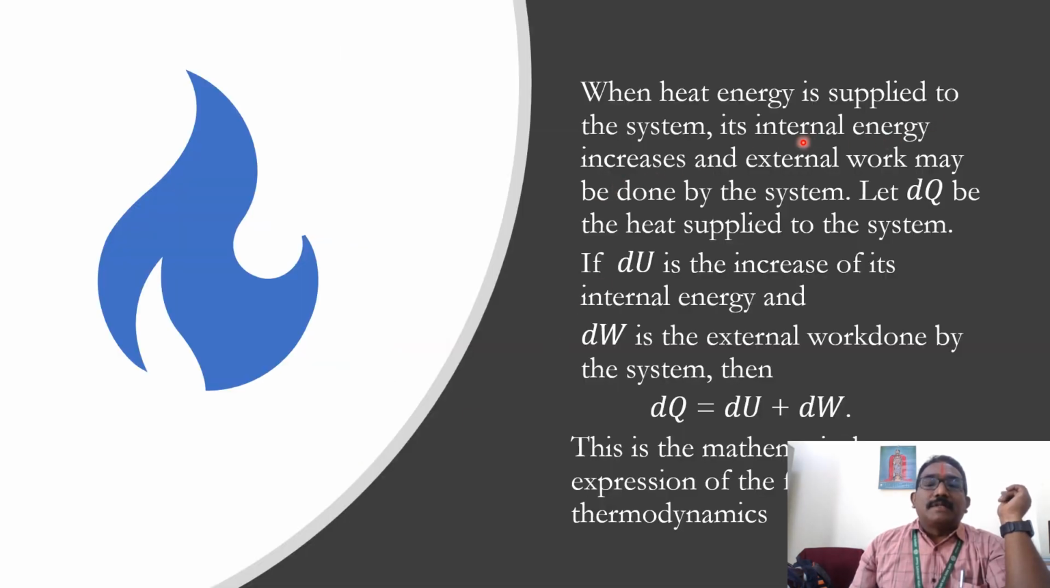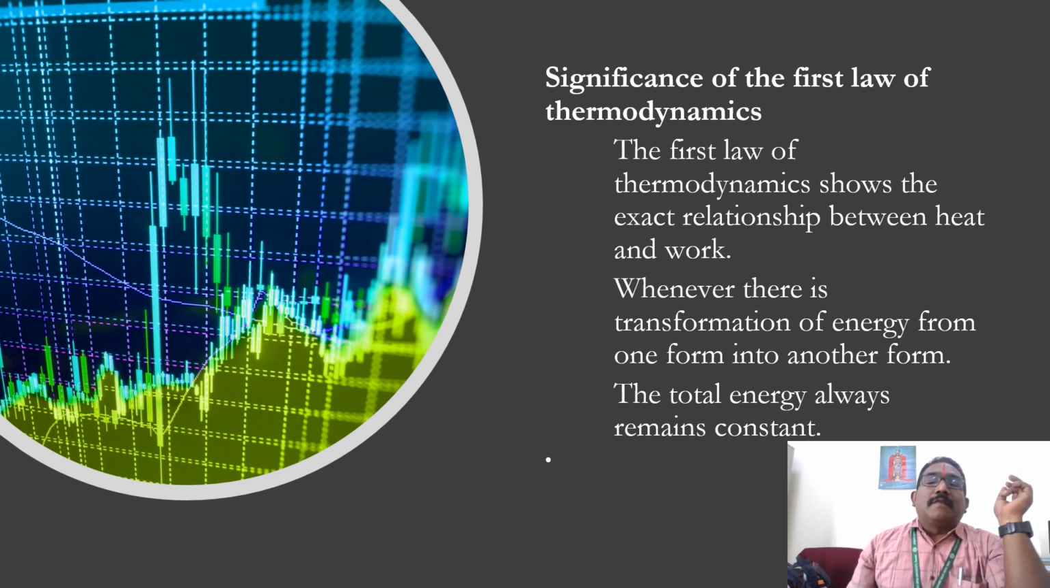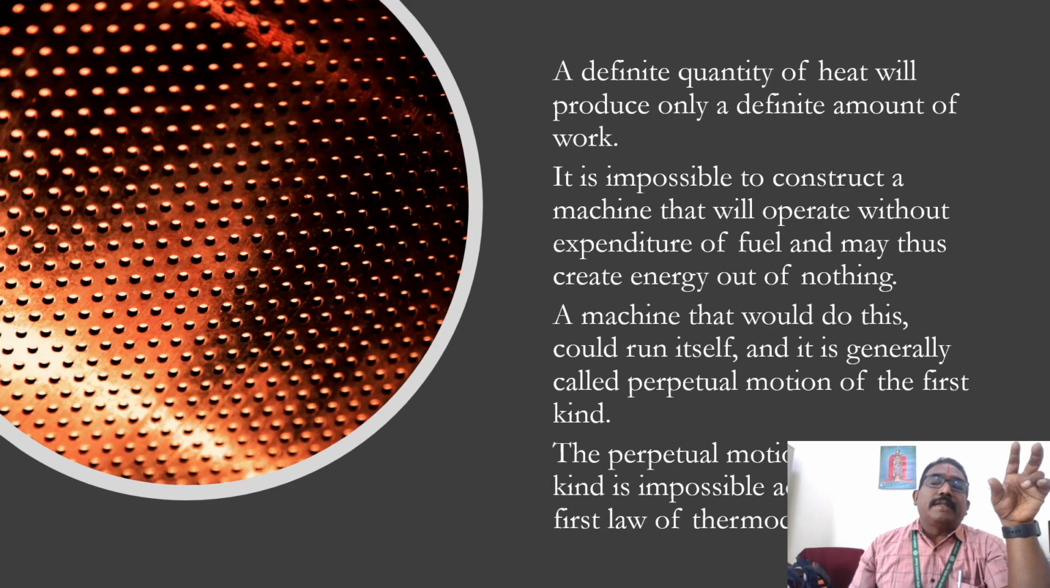When heat energy is supplied to the system, we express it mathematically as dQ equals dU plus dW. It is the mathematical expression for the first law of thermodynamics. The quantity of heat supplied to the system is equal to the change in internal energy and the work done by the system. The significance of the first law of thermodynamics is that it shows the exact relationship between heat and work. Whenever there is a transformation of energy from one form into another form, the total energy of the system remains constant. So dQ is equal to dU plus dW.